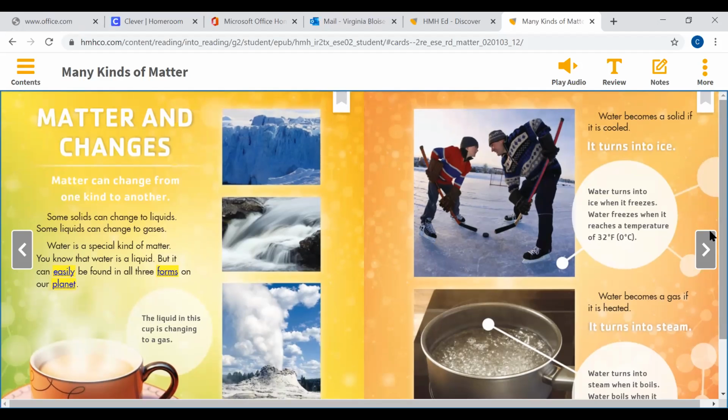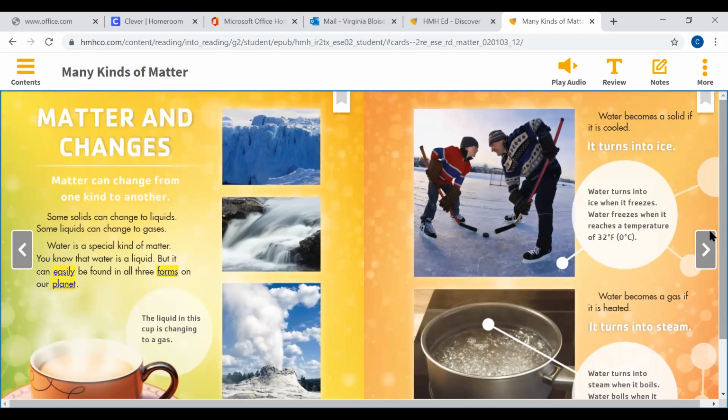Water becomes a solid if it is cooled. It turns into ice. Water turns into ice when it freezes. Water freezes when it reaches the temperature of 32 degrees Fahrenheit or 0 degrees Celsius.